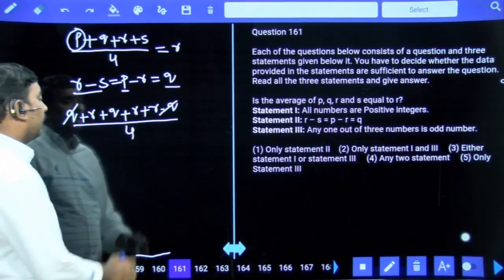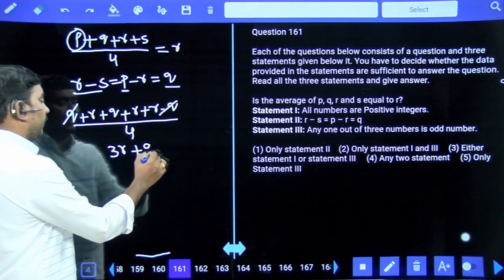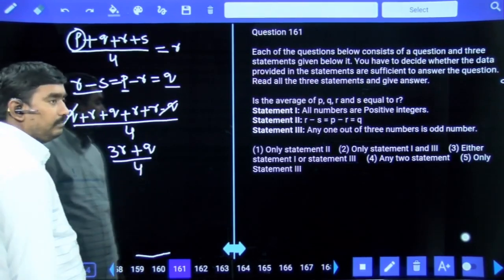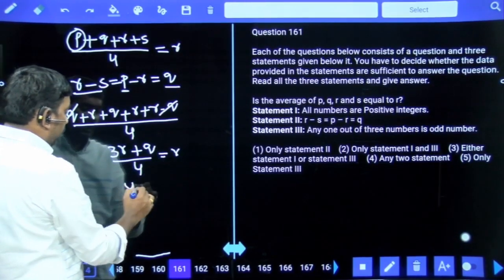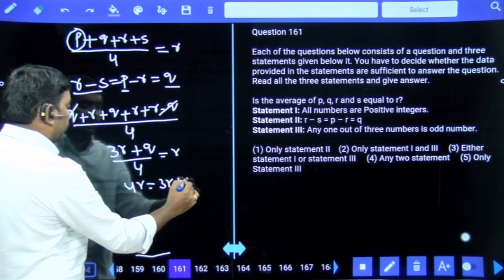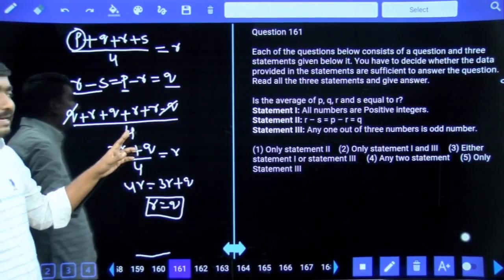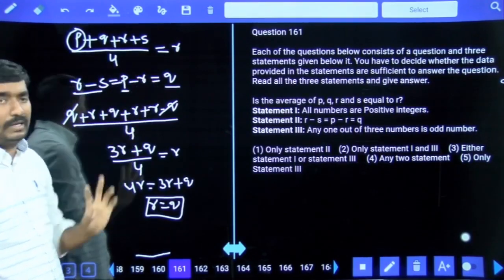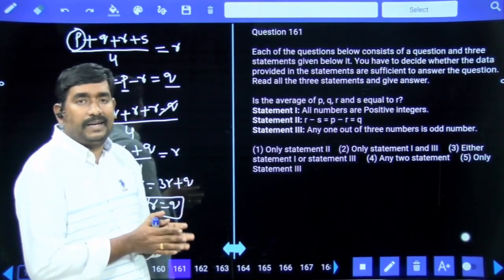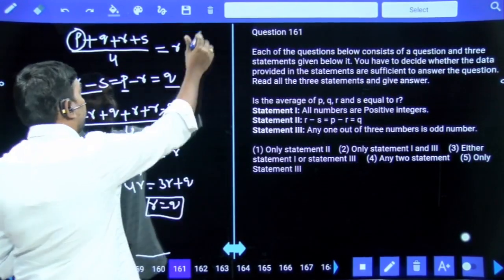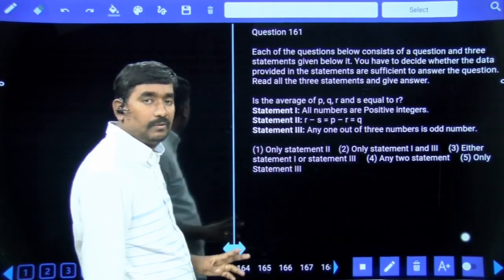R plus R plus R, 3R, plus still Q is left, divided by 4 is equal to R. So 4R is equal to 3R plus Q, so R is equal to Q. If R is equal to Q, then only we can say the average of P, Q, R, S is equal to R. So from the second statement we are able to find the answer, when R is equal to Q.